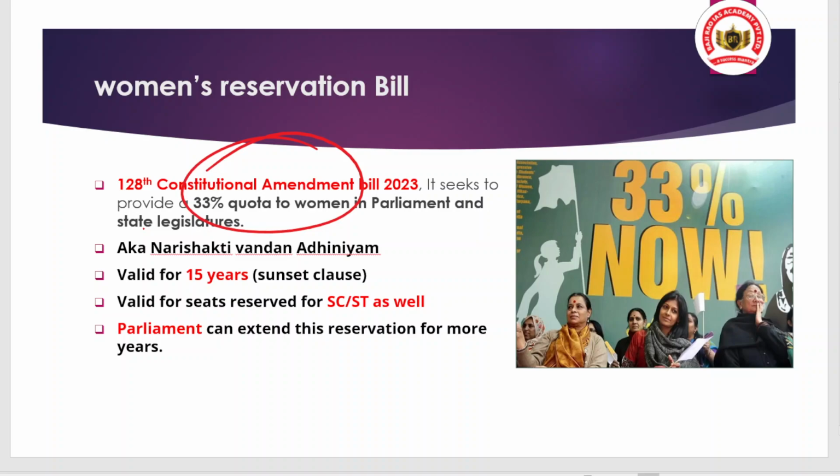So what does it mean? To make it a law you have to understand that there is a need for a constitutional amendment, and a constitutional amendment requires the passage of this bill from the Lok Sabha as well as the Rajya Sabha. But by which majority? A special majority or a simple majority? Yes, you thought right. It is a special majority, and you should comment in the comment box about a special majority. What does it mean, and for which bills is a special majority required?